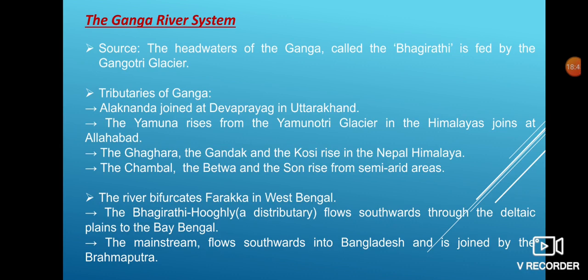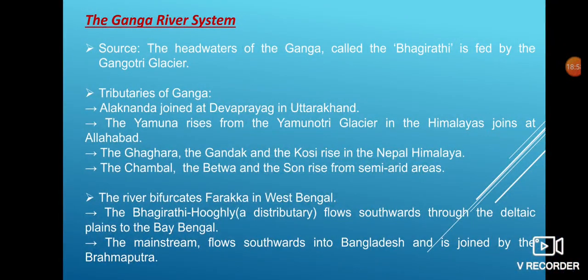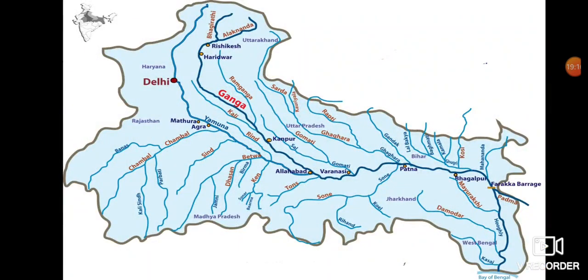The river bifurcates, that means it splits into two parts. It has distributaries at Farakka in West Bengal. The Bhagirathi, which is also referred to as the Hooghly, is a distributary which flows southwards through the deltaic plains to the Bay of Bengal, and the main stream flows southwards into Bangladesh and is joined by the Brahmaputra river. So here you can watch the complete Ganga basin of river Ganga.